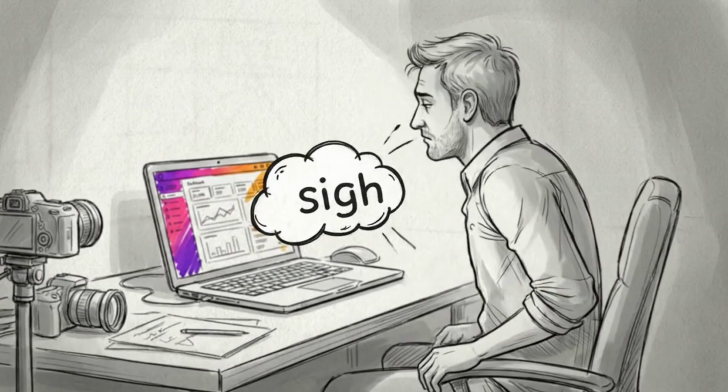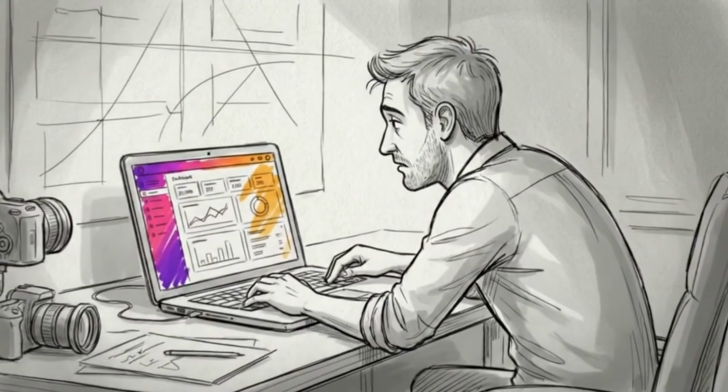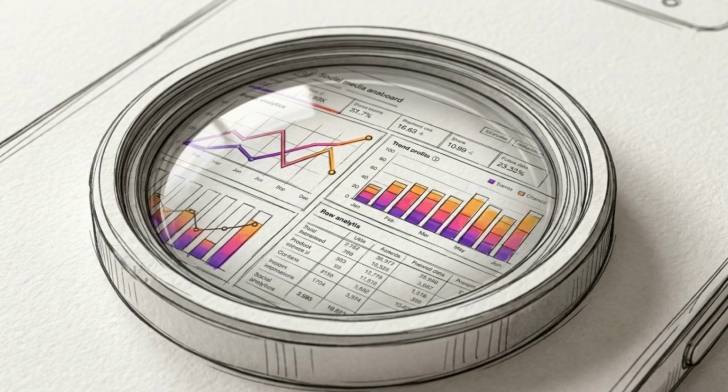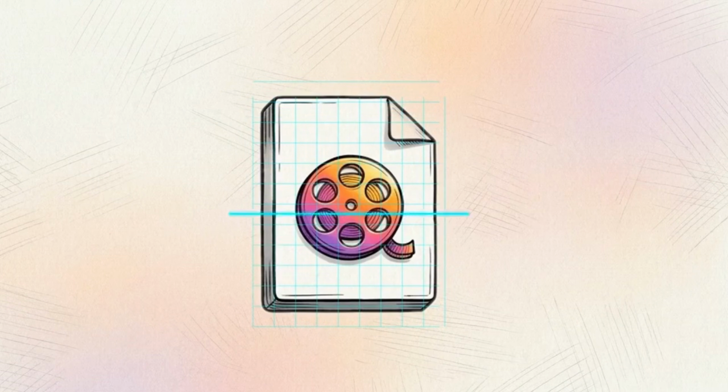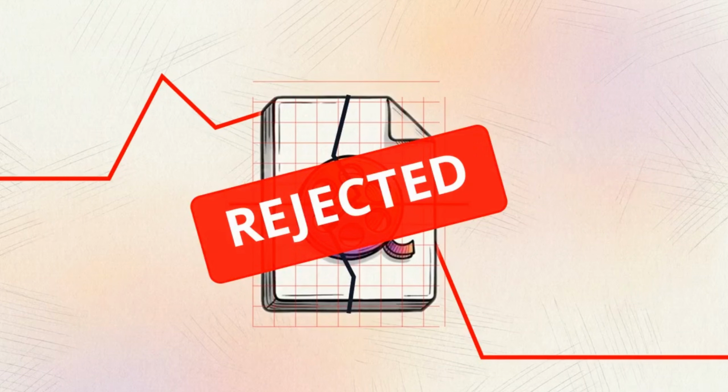Hours scripting, shooting, and editing a video, only to hit publish and watch the numbers stall. You check your analytics, and you find that only 3% of your followers ever saw the post. That suppressed reach is a calculated mathematical decision made by the recommendation AI. The 2026 algorithm functions as a real-time diagnostic test. When reach flatlines, the system has determined that the content failed a specific performance benchmark.